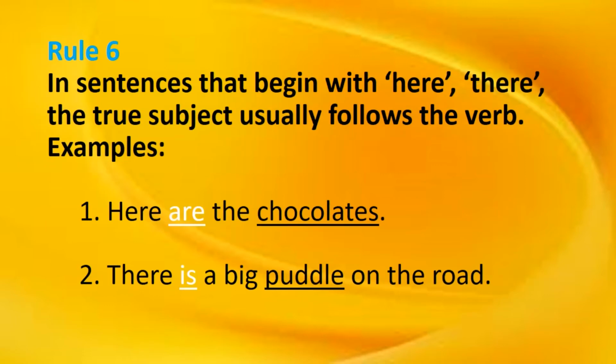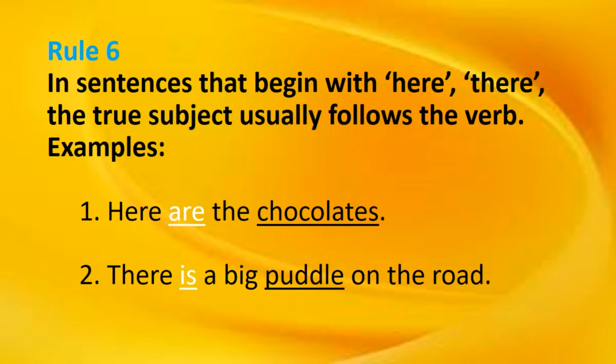Rule number 6. In sentences that begin with here or there, the true subject usually follows the verb. Examples: here are the chocolates. So the sentence begins with here or there, and the true subject usually follows the verb. Chocolates is a plural noun, so we can use that: here are the chocolates. A plural noun takes a plural auxiliary verb. And the second example: there is a big bundle on the road.